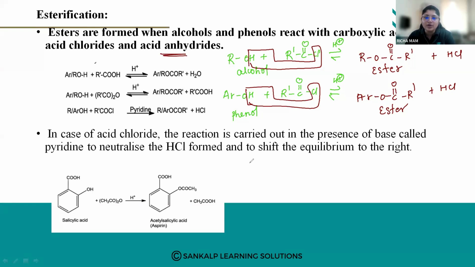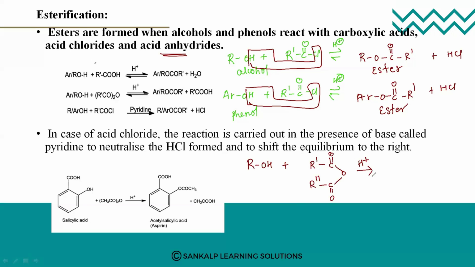Now when alcohols react with acid anhydrides, how is the acid anhydride? R dash C double bond O, O, R double dash C double bond O, O. So this is an acid anhydride, in the presence of H plus ions. What will it give? Just see. It will give you ester only. But what will be the side product?